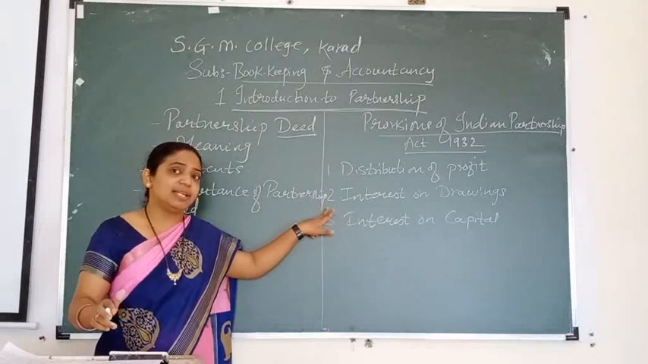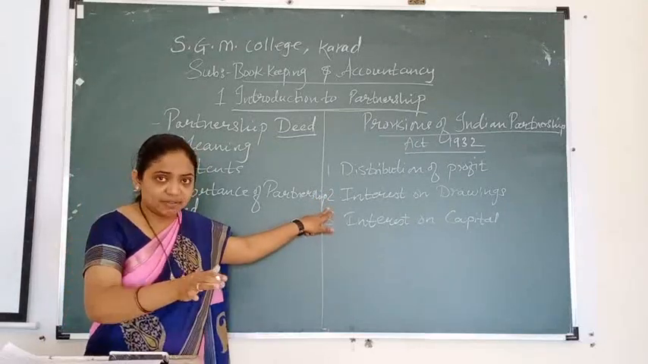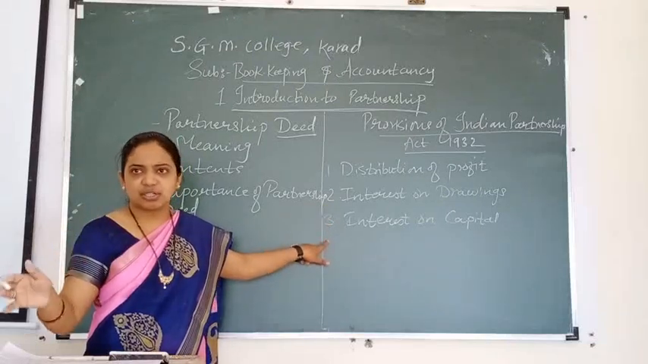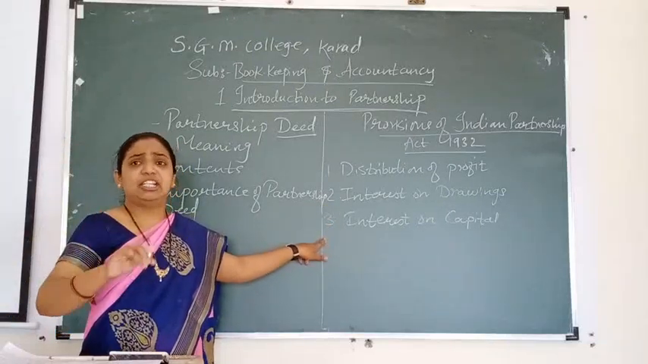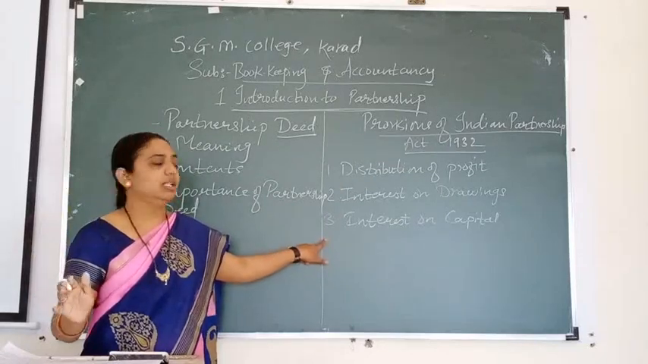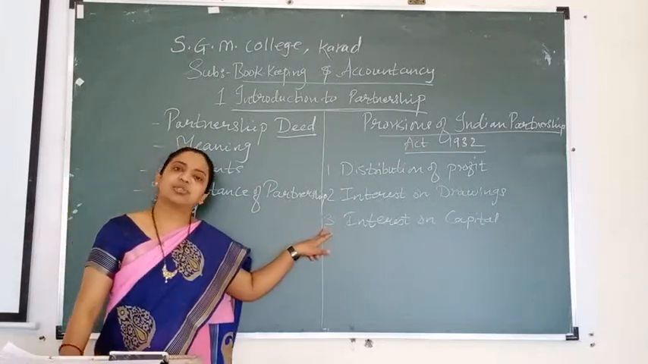In the interest on drawing, if the date of withdrawal is not given, you have to charge an average of 6 months. But that is not there for the interest on capital. If it is not given in the deed, you do not take anything; it is not allowed. That is point number 3, interest on capital.